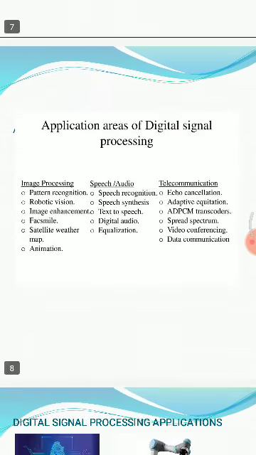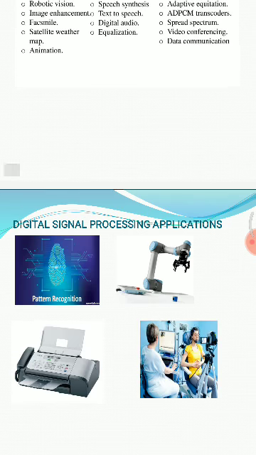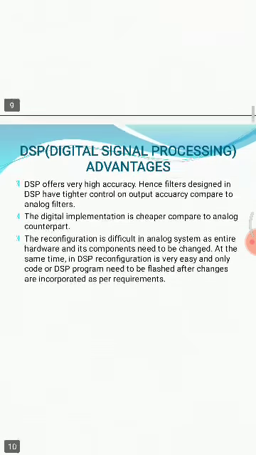So what are the application areas of digital signal processing? These are image processing, speech, audio, telecommunication, echo cancellation, speech recognition, pattern recognition, animation, equalization, data communication, video conferencing. So what are the real-time applications of digital signal processing? It means image recognition, pattern recognition, fax, printers, and robotics. These are all the applications of digital signal processing.